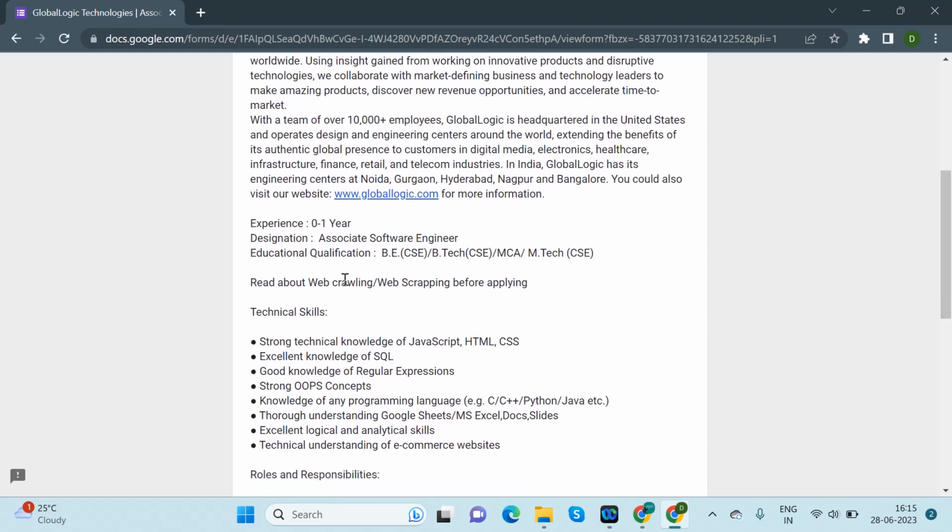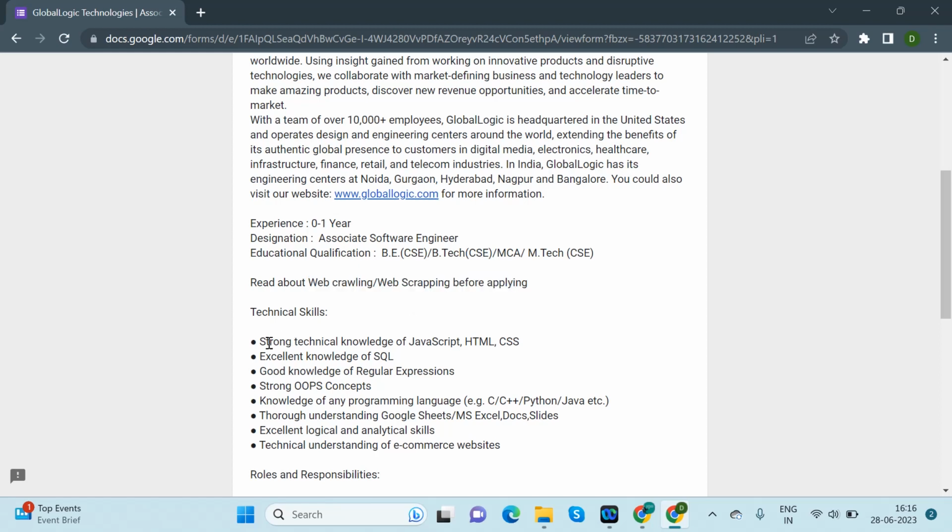Then, read about web crawling and web scraping before applying. They have directly mentioned it here. Before applying, go through it, you can search on Google as well, to learn what web crawling or web scraping is.